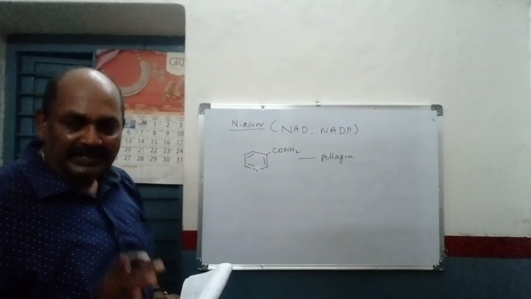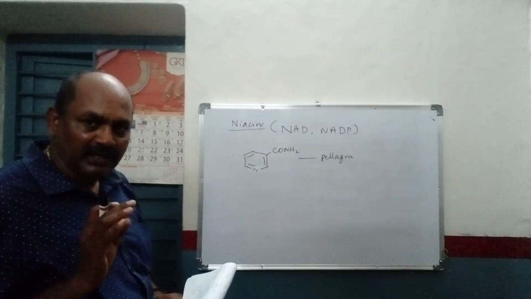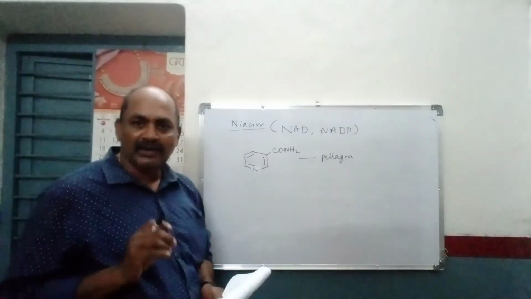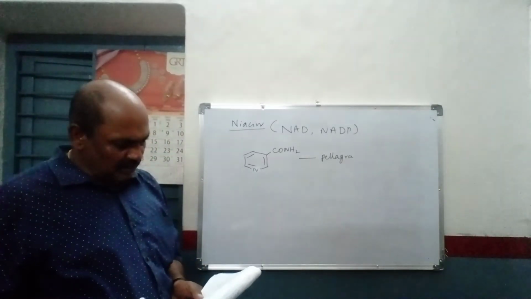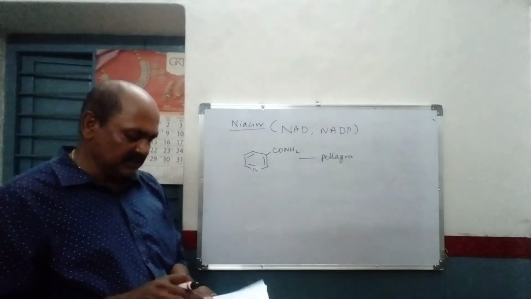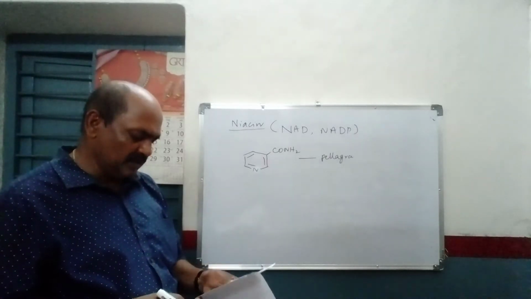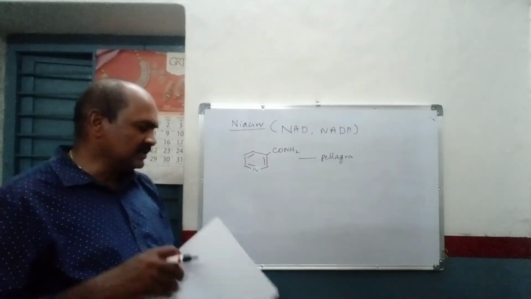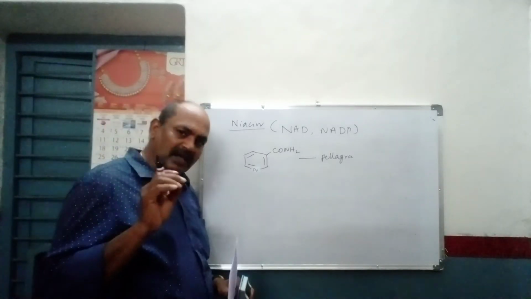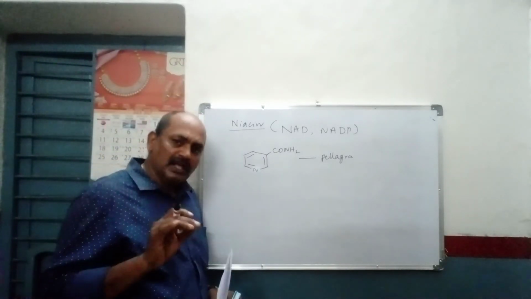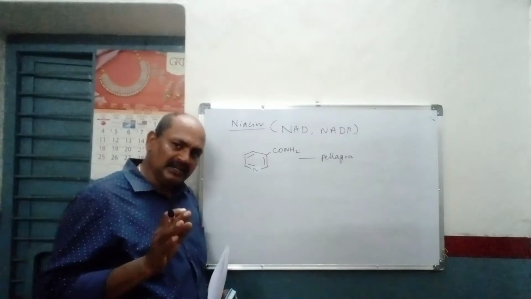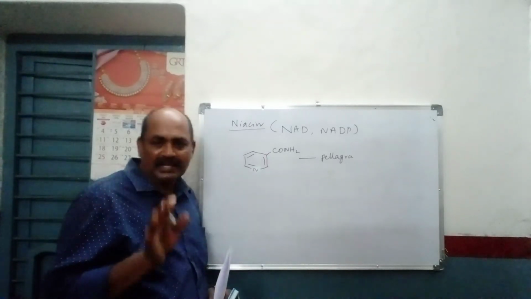And if the person is regularly taking the amino acid tryptophan, then the deficiency of this particular vitamin will not take place, because tryptophan is also one of the amino acids, as you know very well. This amino acid is ultimately converted in your body into niacin.